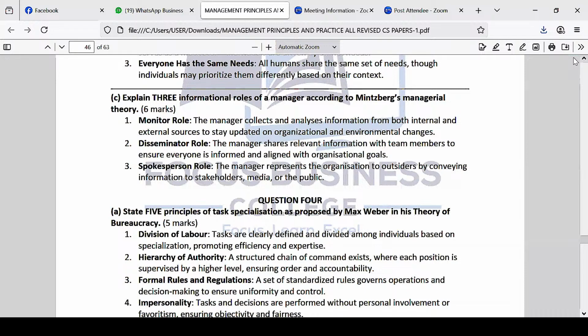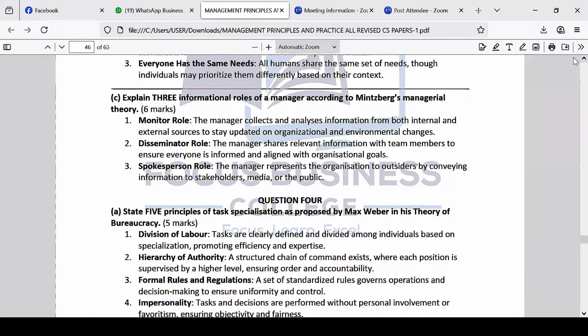Number 2 is what? The disseminator role. So that information you are collecting from the environment, both internal and external, is not for only you. You're supposed to pass it. Dissemination is passing that information to other people. Sometimes you go for these top level meetings, you discuss training or ideas you have come up with, and you are supposed to let other people know what you've discussed. That can help the company.